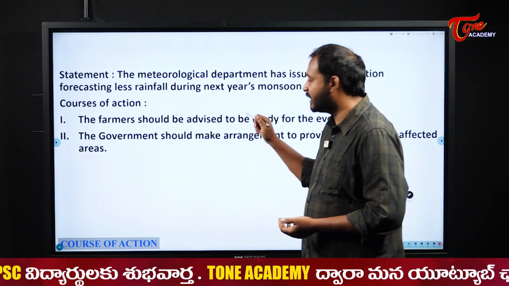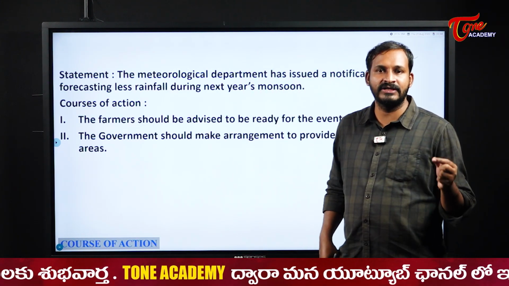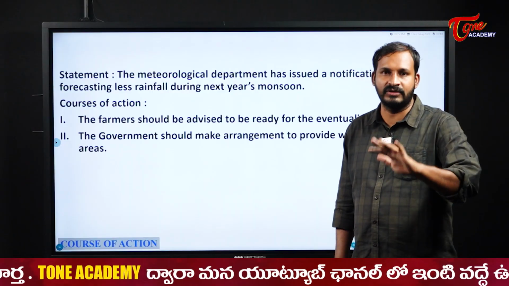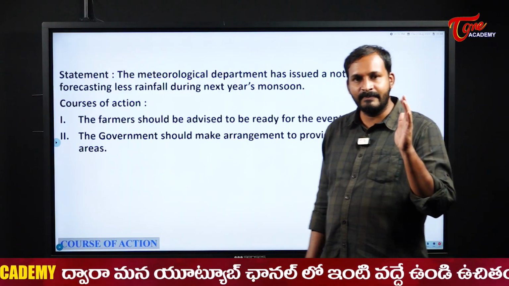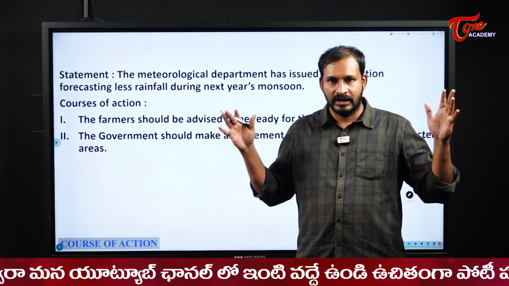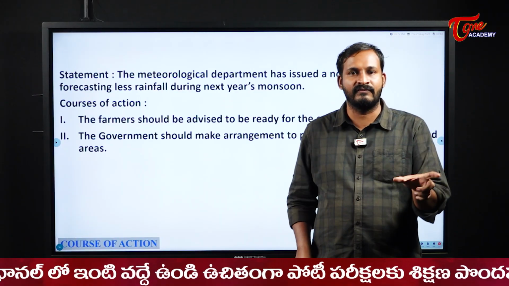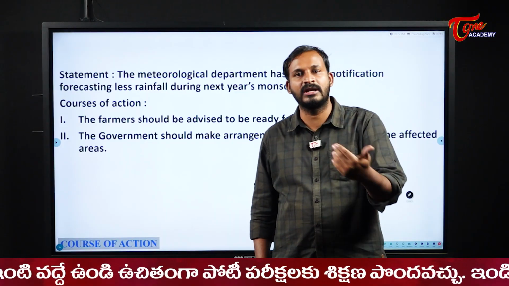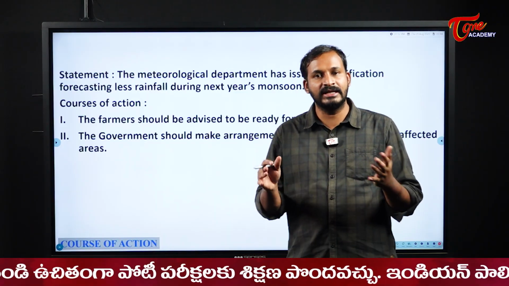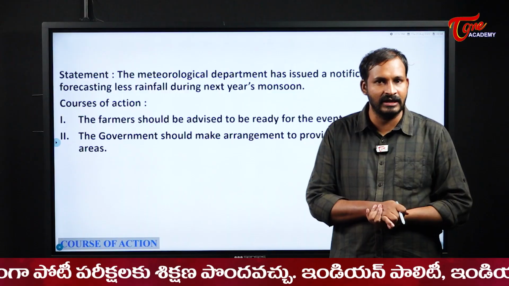So the farmer should be advised. Yes, we should give advice to the farmers to shift from one crop to the other, or prepare them so that instead of cultivating 10 acres of land, they now cultivate just 5 acres. Why? Because the water source will be very less. These are the types of instructions which should be given to the farmers.